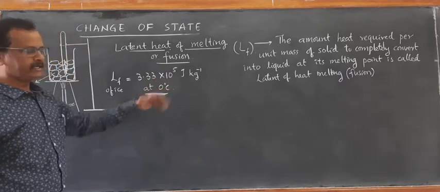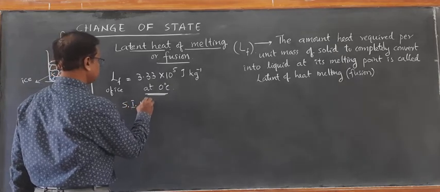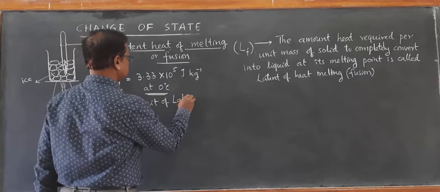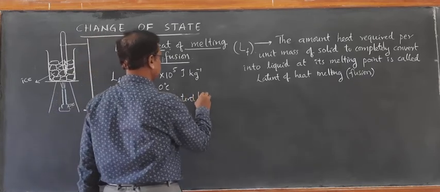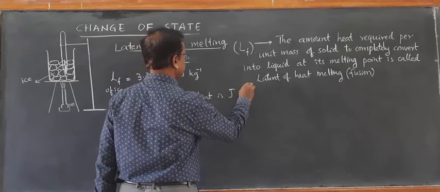So the SI unit of latent heat is joule per kg.